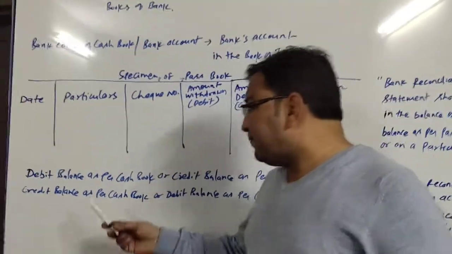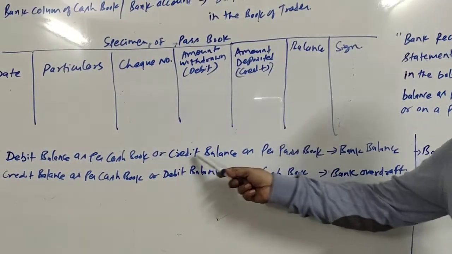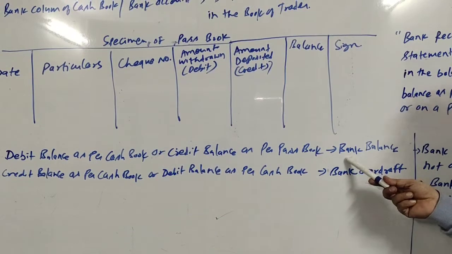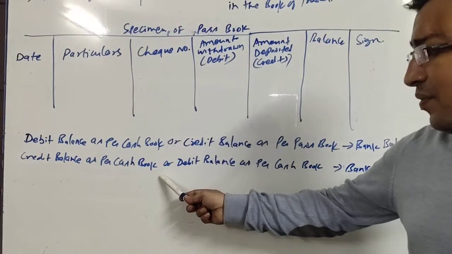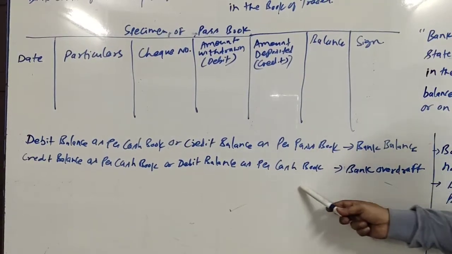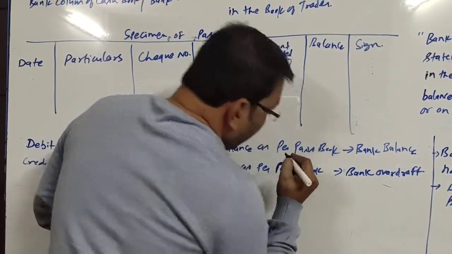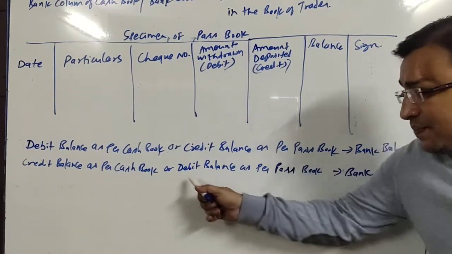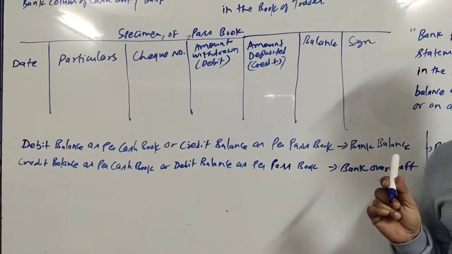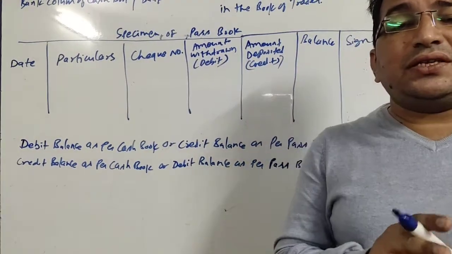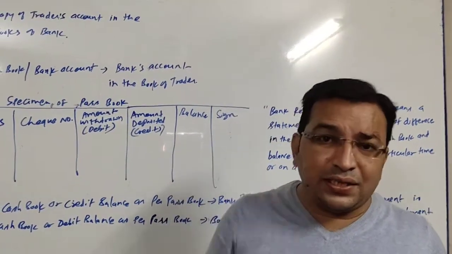So here it is written, debit balance as per cash book or credit balance as per passbook means bank balance, and credit balance as per cash book or debit balance as per passbook means bank overdraft. Okay friends, so these two things are important, one is the cash book and one is the passbook.